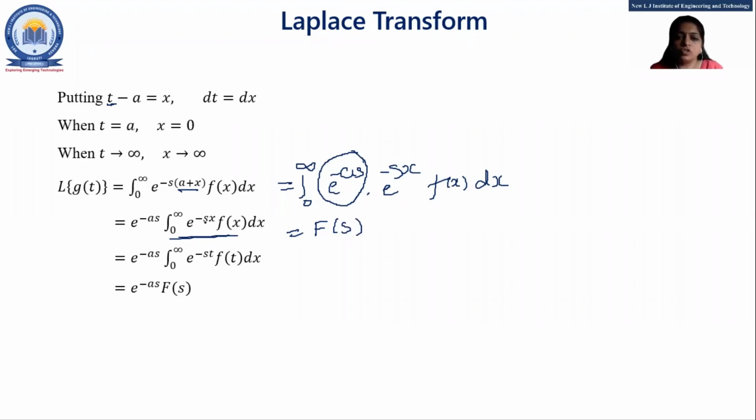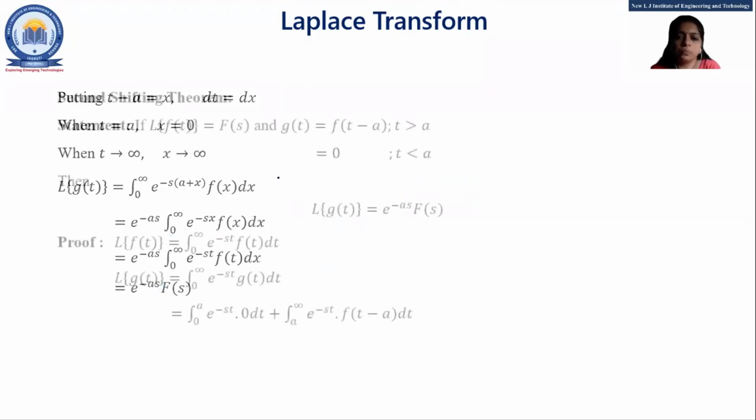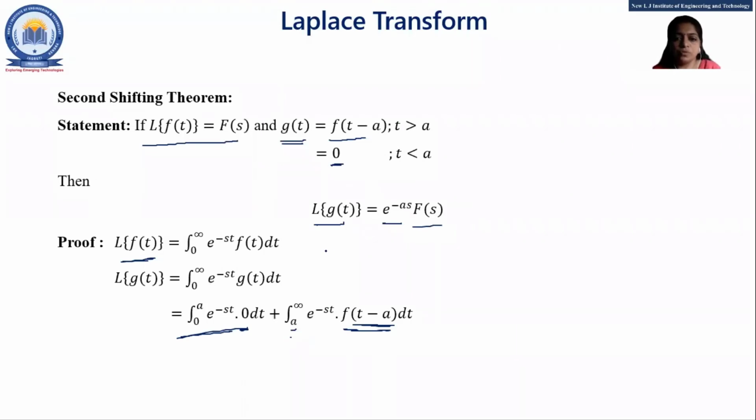X is a variable. So we may write x or we may write t, both are the same. So this integral is equal to f of s. So our final answer is e raised to minus as into f of s. What we want to prove: Laplace of g of t is equal to e raised to minus as into f of s. So this is the proof of the second shifting theorem. Okay, let's start the examples.